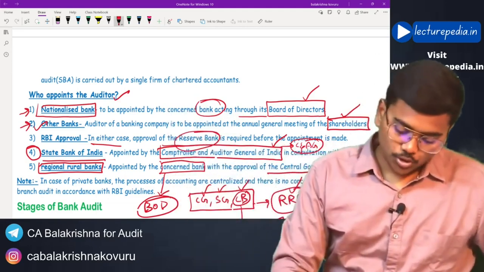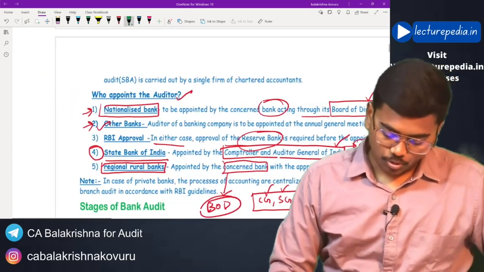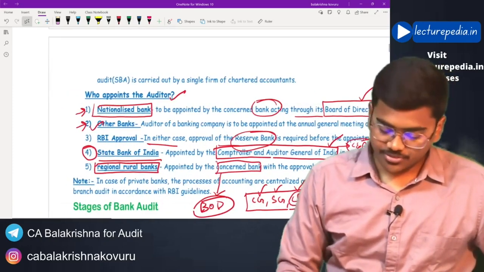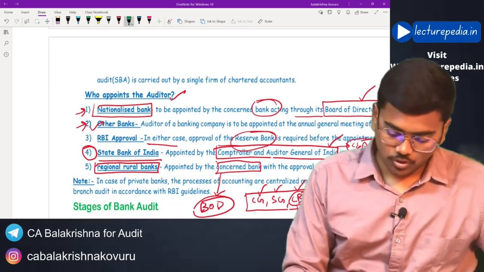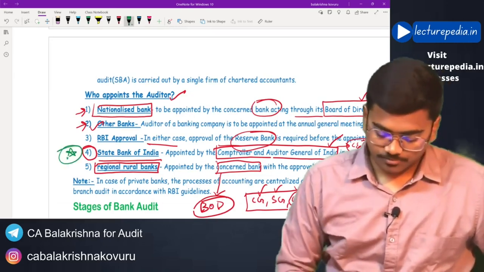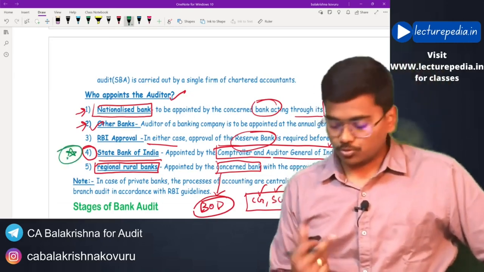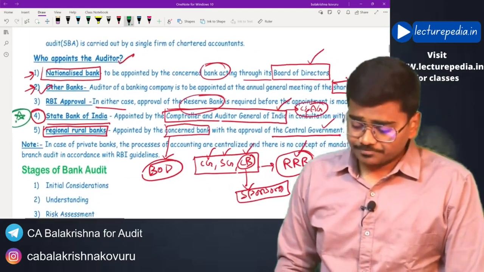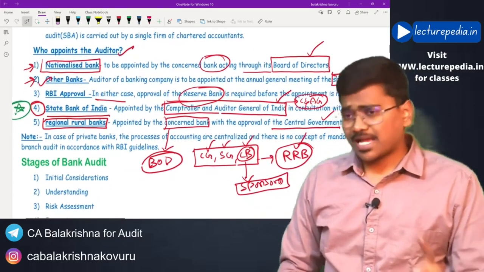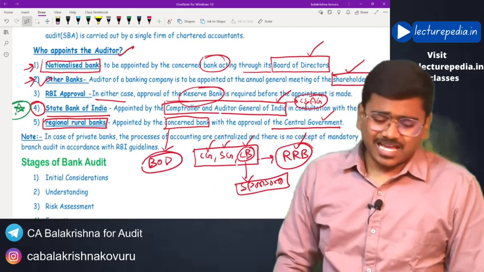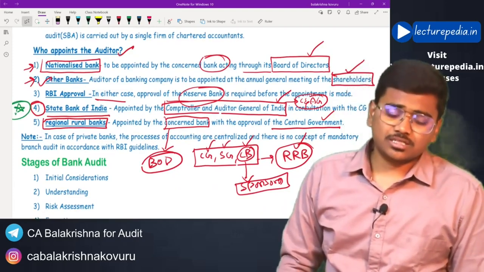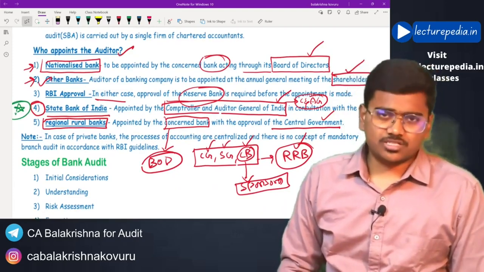Here in this, you need to remember this point, State Bank of India. MCQ might be asked from here. Who will appoint the auditor in case of State Bank of India? MCQ might be asked. Now if you see this bank audit chapter, it is very lengthy and the weightage that has been allotted is very less, you can say just 4 marks.